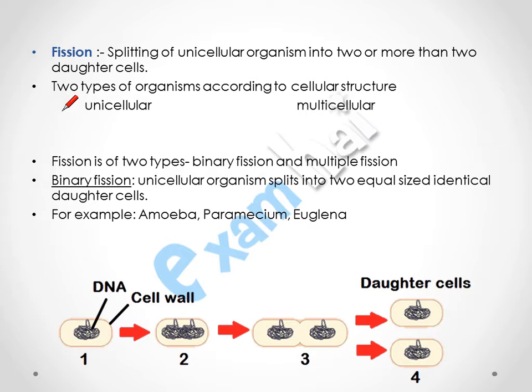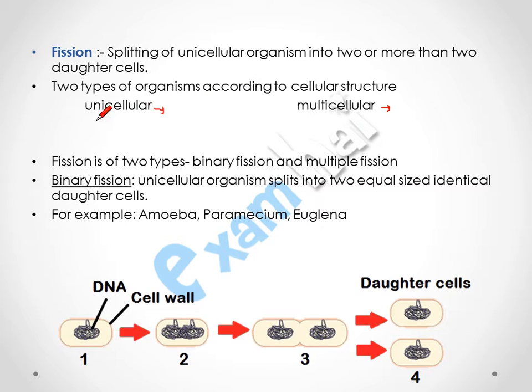Depending on the type of cellular structure, an organism is divided into two types: the first is unicellular and the other one is multicellular. In unicellular we can see examples of amoeba, paramecium, euglena, whereas in multicellular examples are algae, fungi, plants, animals.